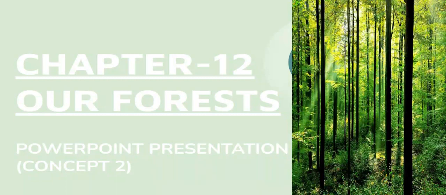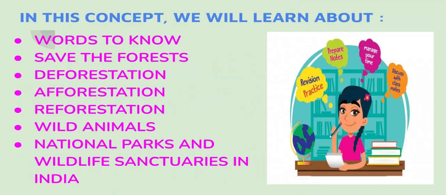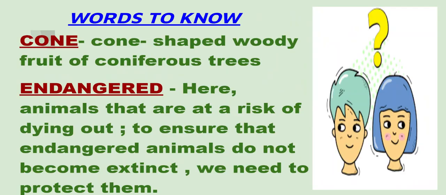So let's study and continue the chapter. Chapter number 12, our forest. Concept number 2. In this concept, we will be learning about words to know, which are your defines, which is given at the back of your book. Save the forest, deforestation, afforestation, reforestation, about some wild animals, what are national parks and wildlife sanctuaries which are famous in India? So let's get started.